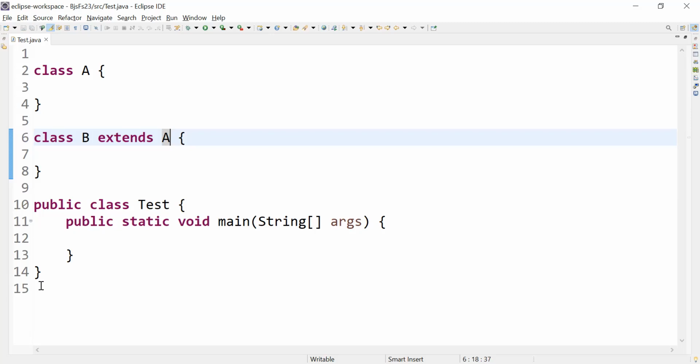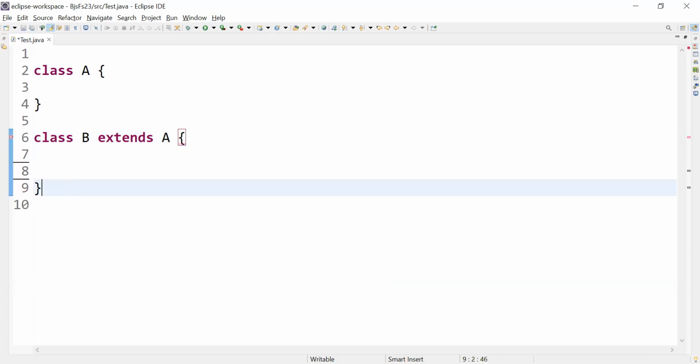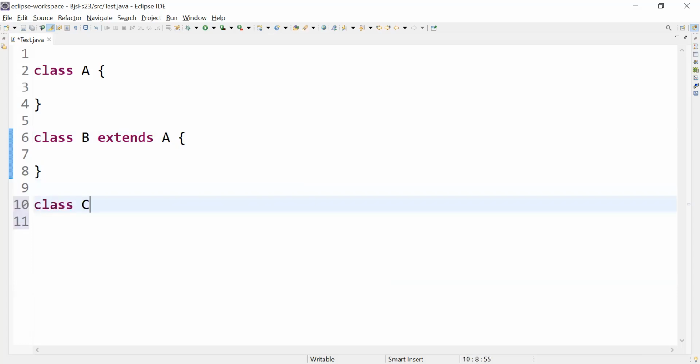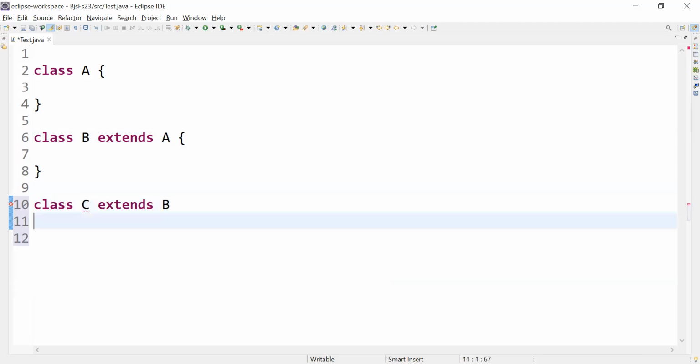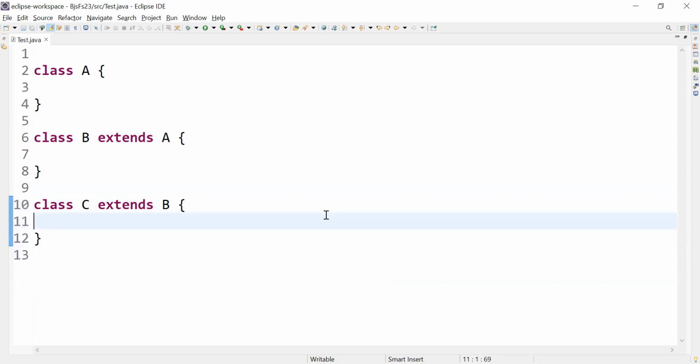As an example, would you like to write this one? This much only? Single inheritance example, would you like to write or no? No? No sir, continue. Okay, I'll leave it. I'll write a class called C and say extends class B, and you can see what is happening here. Multi-level inheritance. From A to B, B to C it is coming. So it is working absolutely fine. You can take it any number of levels. Okay? So it is also possible.